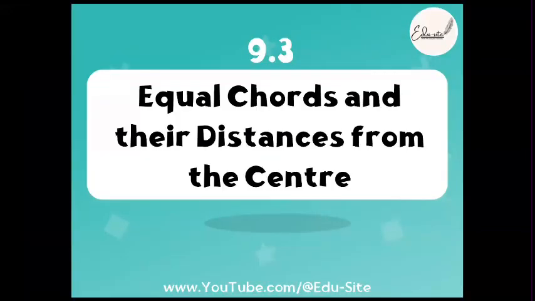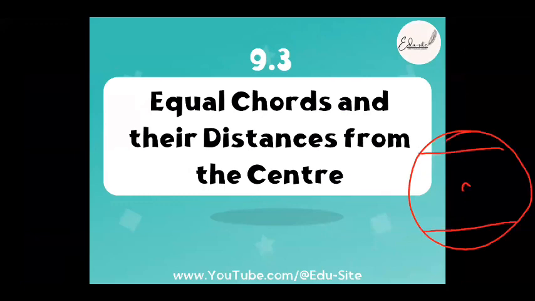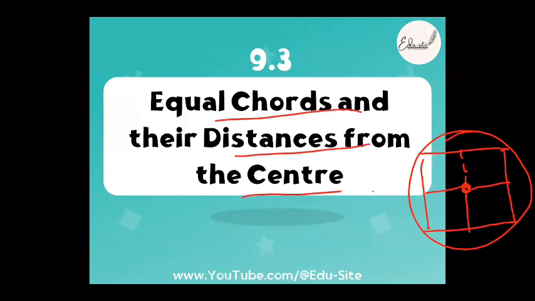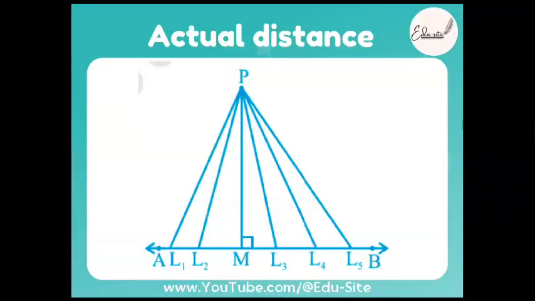What does it state now? It's easy. It's quite easy. What was it about, beta? It is nothing but about lengths, right? Equal chords. What is the distance from the center? What did we study? Equal chords have equal distance from the center, right? Yes. Right, Laiba? If these are chords that are equal, then they are at equal distance from the center. All of the distances here are equal. So equal chords are equidistant from the center. Or the converse of this theorem, theorem number 6: if the distances are the same, then the chords are equal, correct?